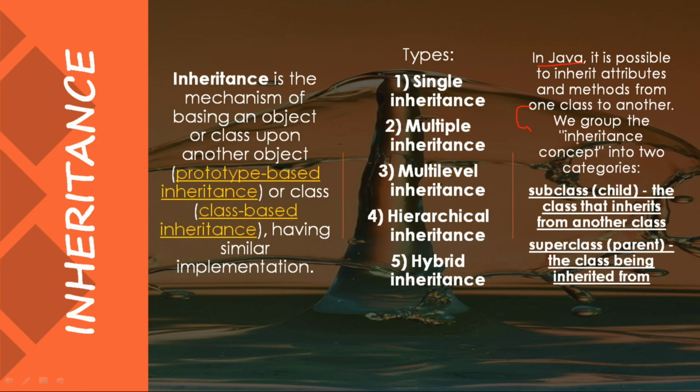So, how does this inheritance occur? First one is the subclass, the subclass that inherits from another class. If I consider this class is inherited by another class, this class is named the subclass. And the superclass. Superclass is nothing but a parent class and the subclass is nothing but the child class. The class being inherited from, that means the subclass inherits the data from the main class, is considered a parent class. So this is named a superclass, where the content is inherited by the subclass.